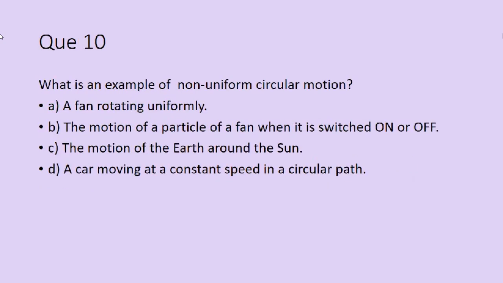Question number 10. What is an example of uniform circular motion? First option, a fan rotating uniformly. Second option, the motion of a particle of a fan when it is switched on or off. Third option, the motion of the earth around the sun. Or the last option, option D, a car moving at a constant speed in a circular path.